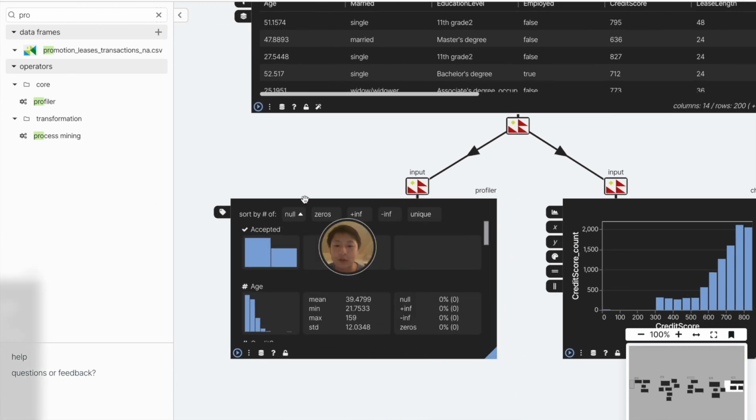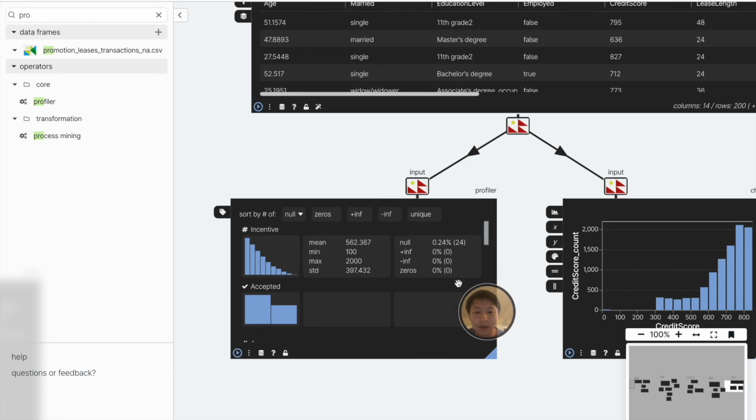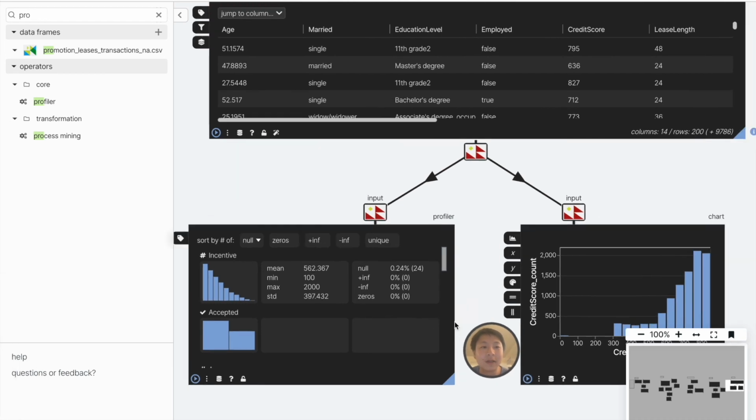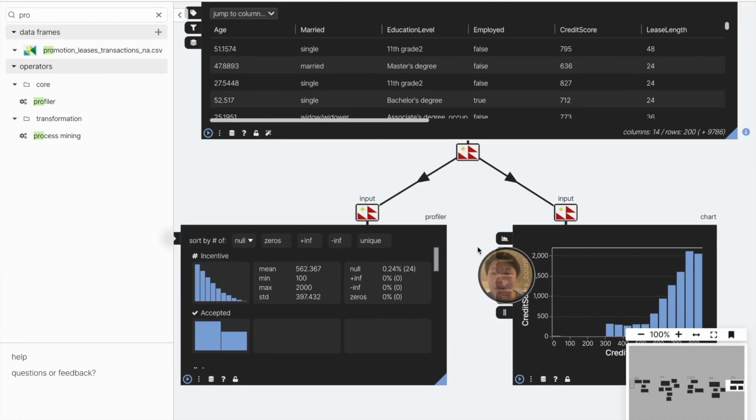So for instance, if I sort by the number of null rows, I can see that there are some folks who didn't get an incentive. In this case, with my context knowledge, I think that that actually means it's 0, and I can go ahead and address that by filling in 0 for those values as well.